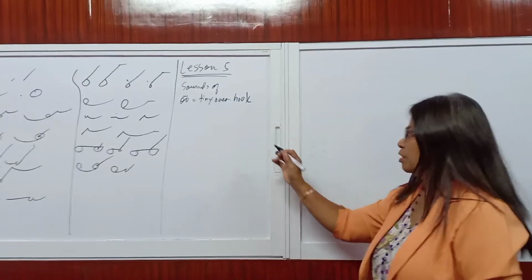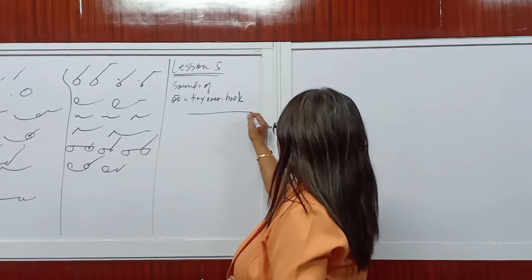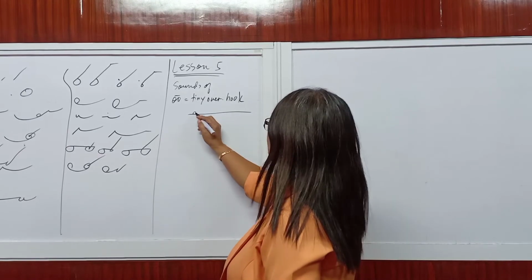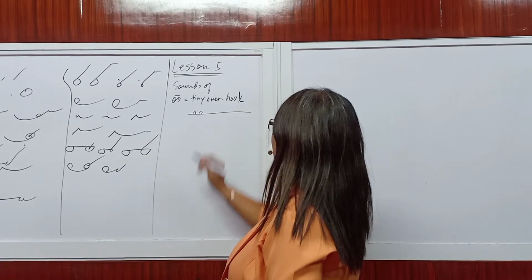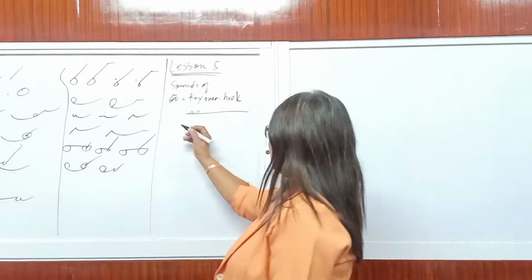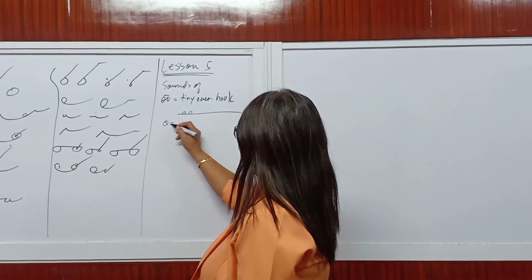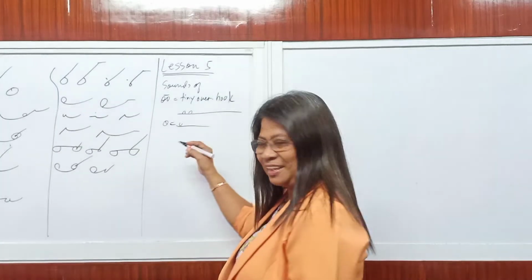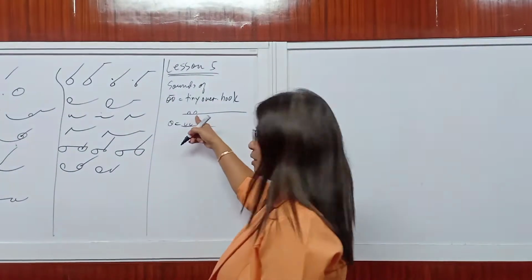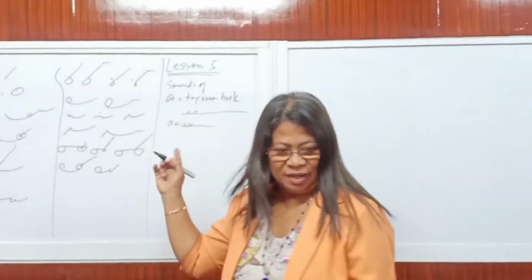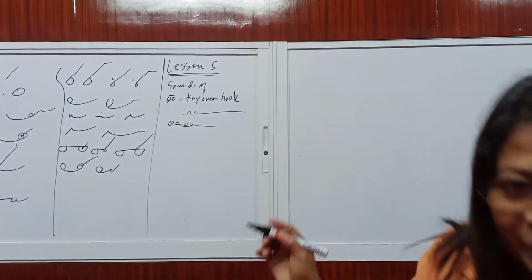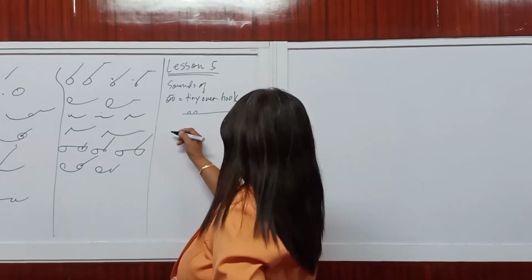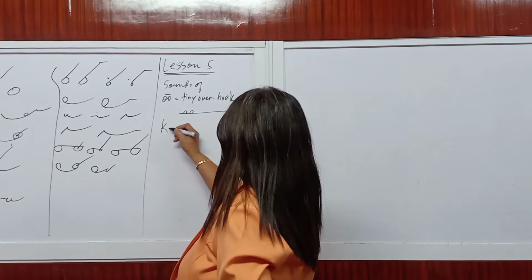Tiny over hook. So, if this is the line of writing, this is your U. Where is the U? Okay? Yan ang U. Remember yung O, which is represented by this outline. Yan na po yung asawa niya. Okay? Ini O. This one is U. So, yan na yung asawa niya. Okay? Kumbaga, hinanapan na siya ng asawa. Yan. U.